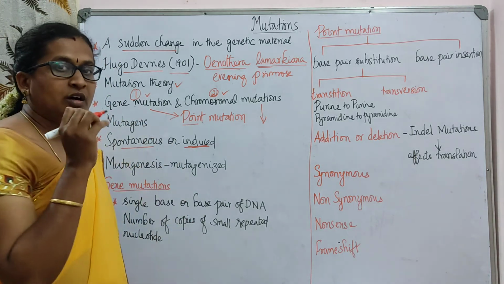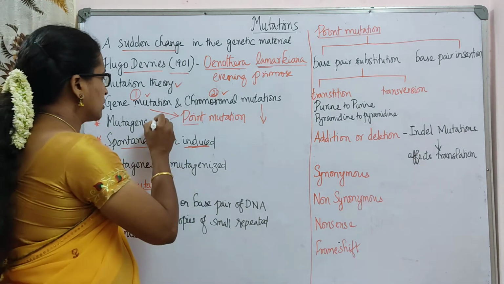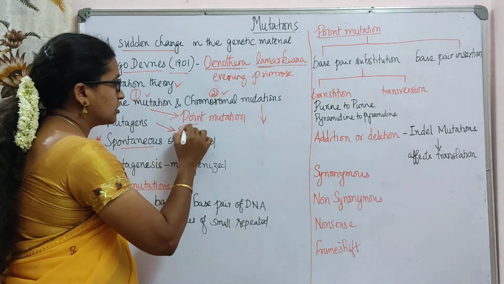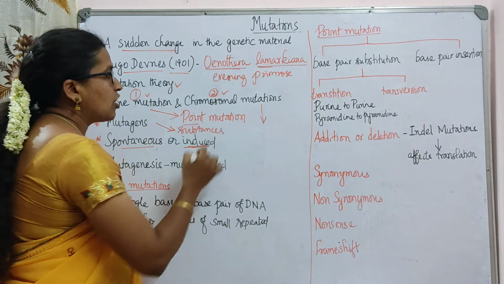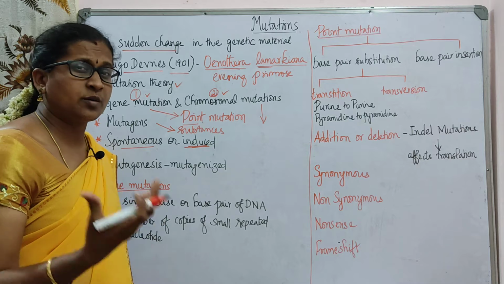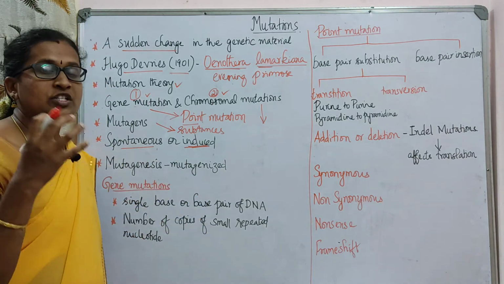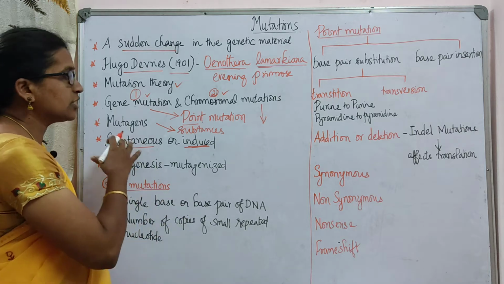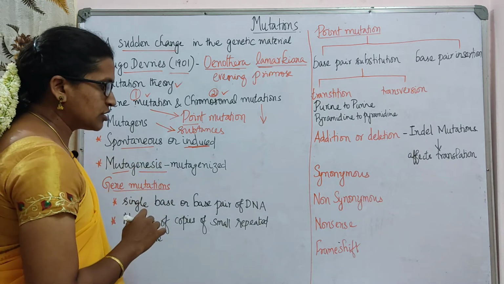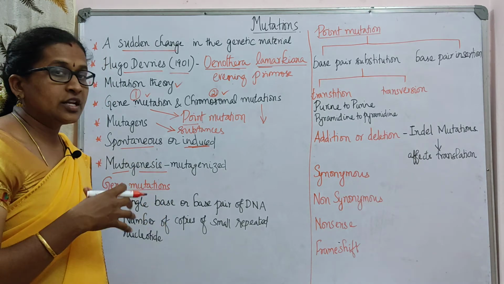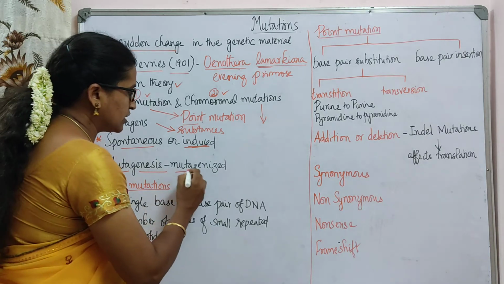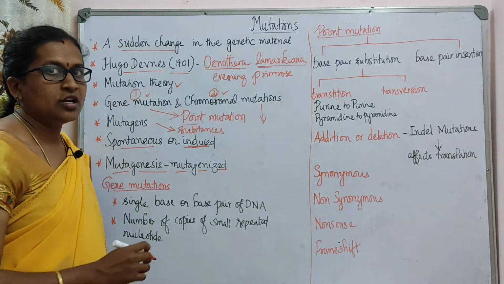The substances which cause mutations are called mutagens. Some physical or chemical agents are responsible for mutations, and they are called mutagens, and the process is called mutagenesis.